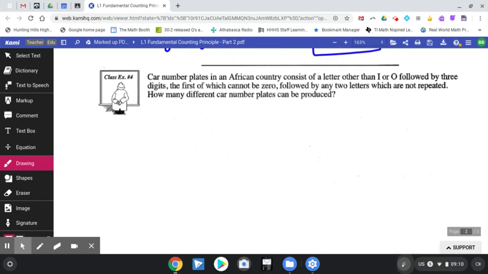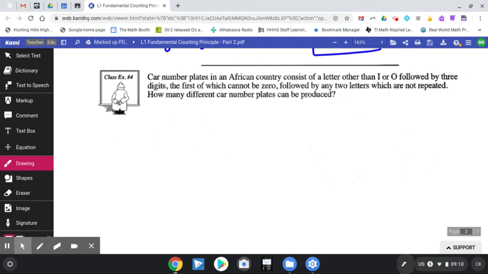Okay, and number 4. Car number plates in an African country consist of a letter other than I or O, followed by 3 digits, the first of which cannot be 0, followed by any 2 letters which are not repeated. How many different car number plates can be produced?